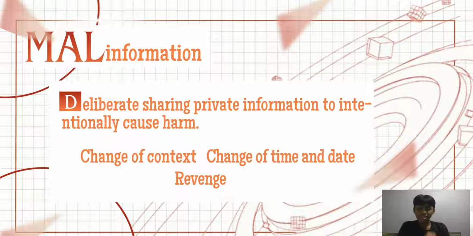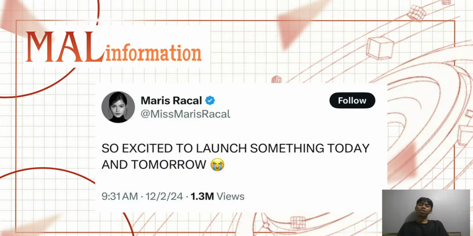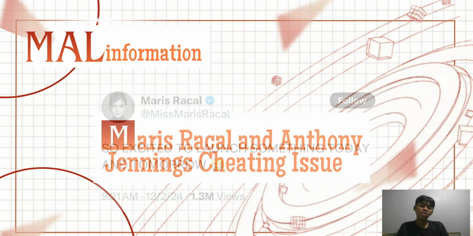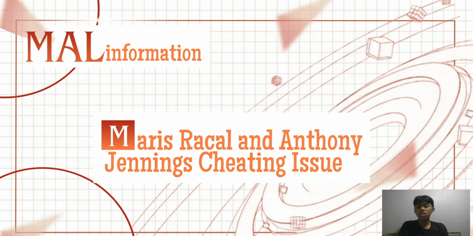So, let's go. On the night of December 2, 2024, she tweeted a post that said, "So excited to launch something today and tomorrow." Well, something did launch. It's just not what she expected. Welcome to the cheating issue of her and Anthony Jennings.